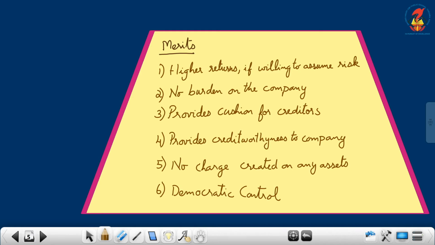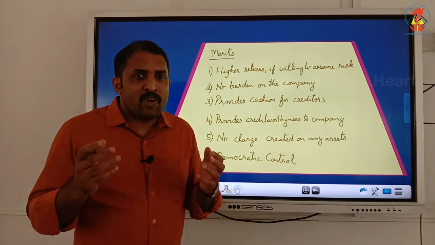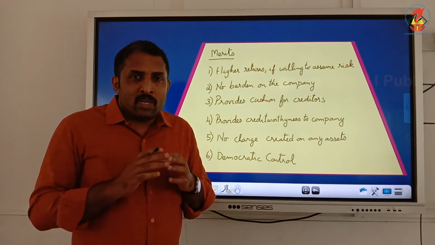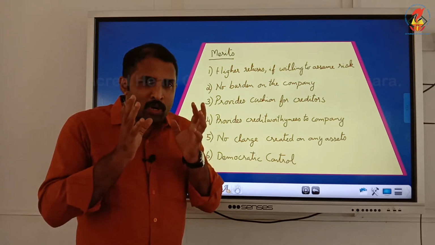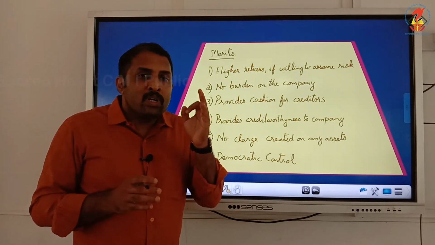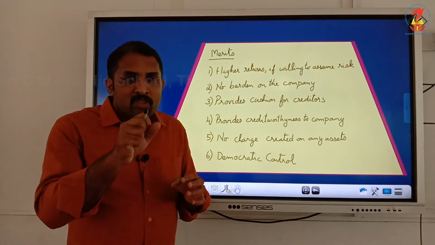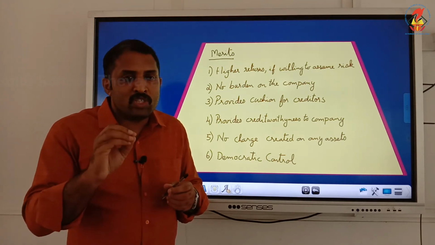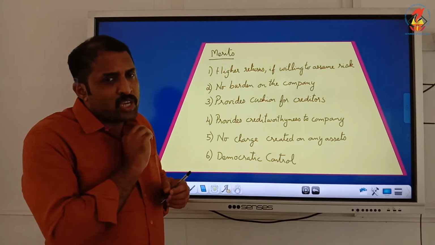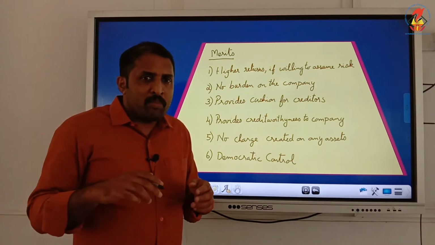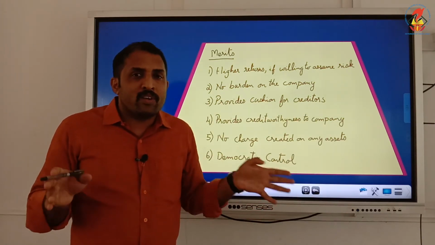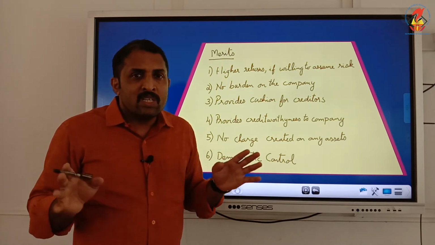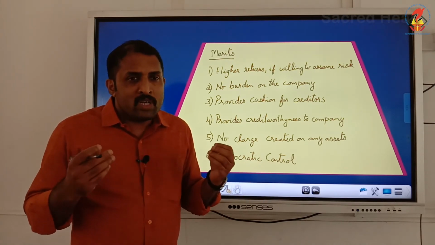Fifth one is no charge created on any assets. No assets are given as a collateral security for loans or any kind of financial fundraising from financial institutions. No charge is created for any of the assets on purchase of equity shares. While purchasing equity shares, the company is not giving equity shareholders any guarantee that if the company is not paying, you can have a charge on that particular asset. No such kind of collateral security for equity shares is there. Nothing is charged for protection of equity shareholders.